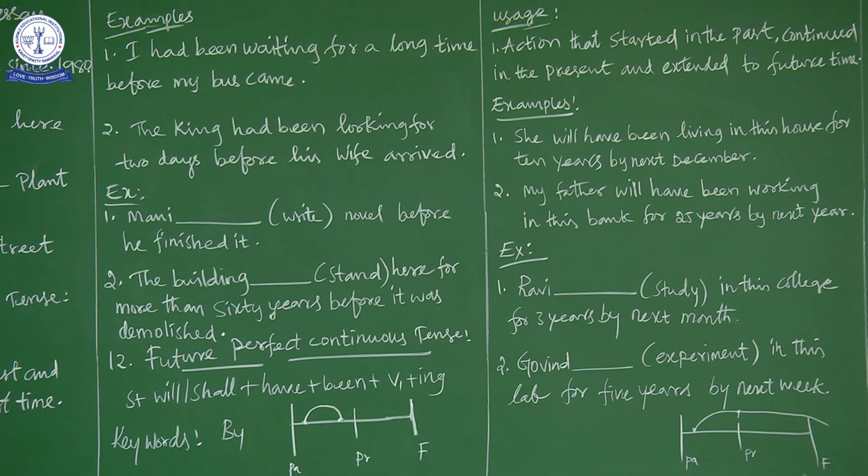I have already told you in a graphical form. One more, let us have a recap. Present perfect continuous tense started in the past and continued to the present. Past perfect continuous tense started in the past, continued some time in the past and finished in the past. And the future perfect continuous tense started in the past, continued to the present, and still extends to the future. I have drawn this graphical image so that you can understand all these 3 tenses very easily. I hope you have understood. Okay, thank you.